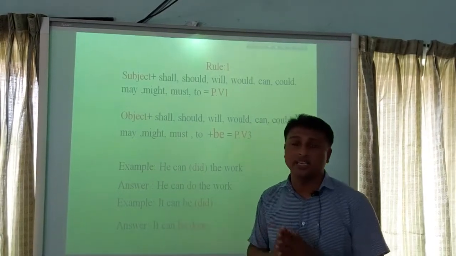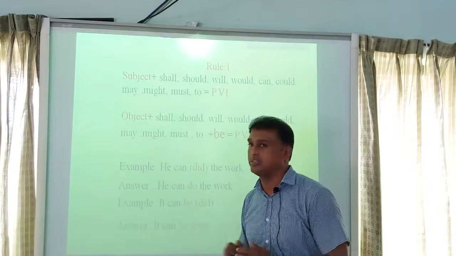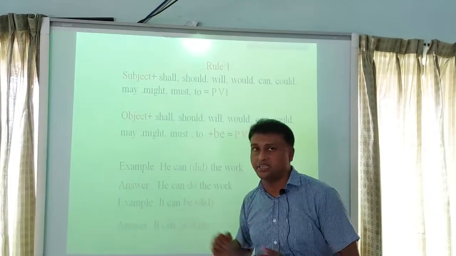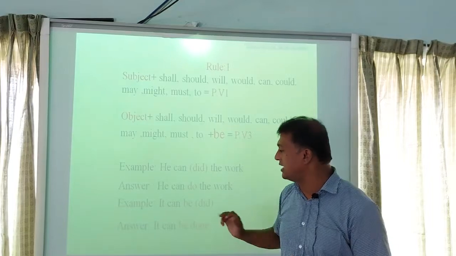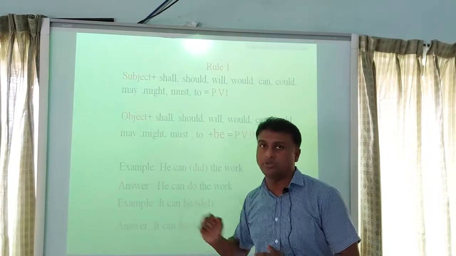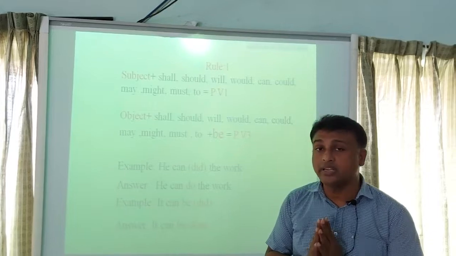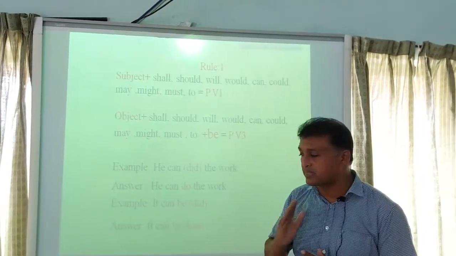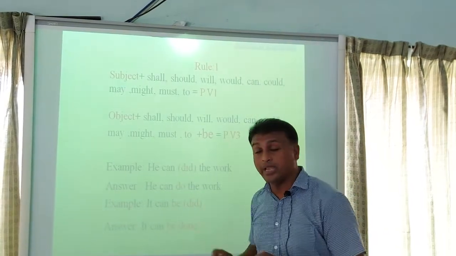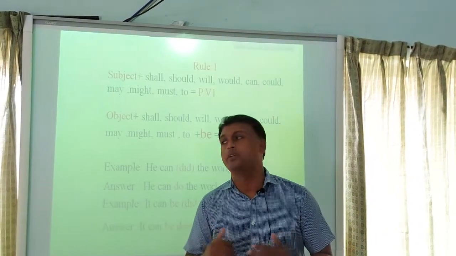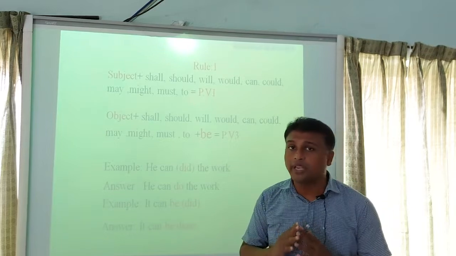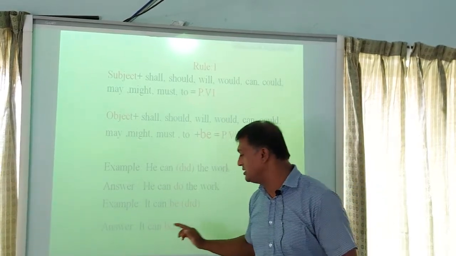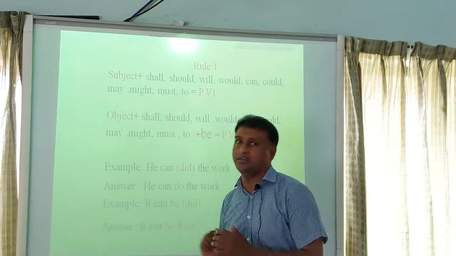Here this sentence has started with it. It is object here. It is not subject here. So this sentence is in passive mood. We know if the sentence is in passive mood, then we will write principal verb 3. So the principal verb 3 of did is done. So the answer of this sentence is it can be done.